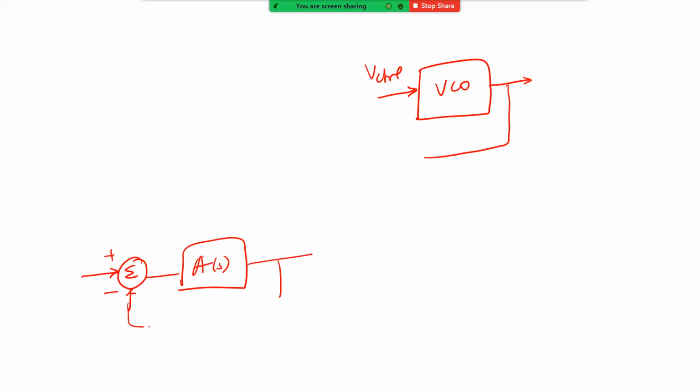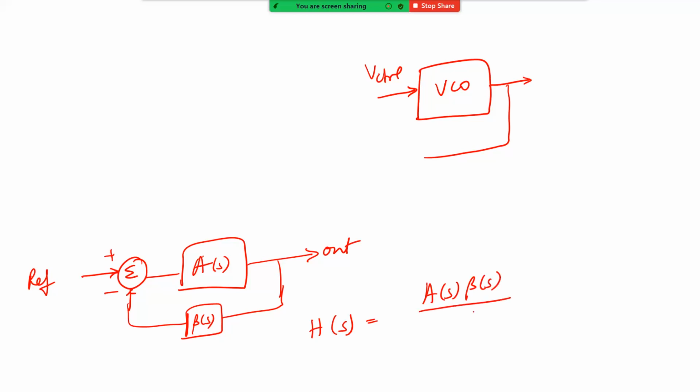And then you'll have some beta of S, right? And this is going to be your out, this is going to be your reference, right? This is a very typical negative feedback system, and the closed loop response is given by what? A of S beta of S divided by 1 plus A of S beta of S, right? This is your closed loop negative feedback system, right?